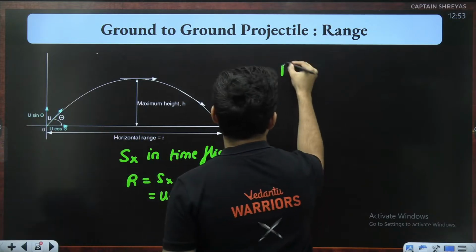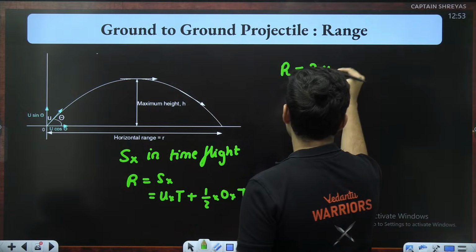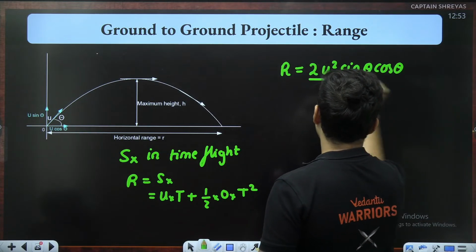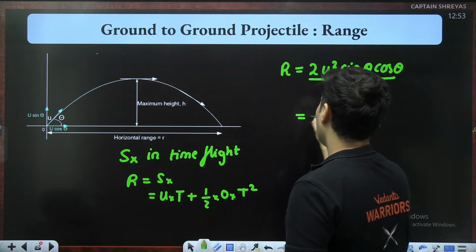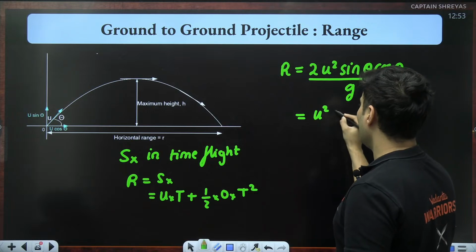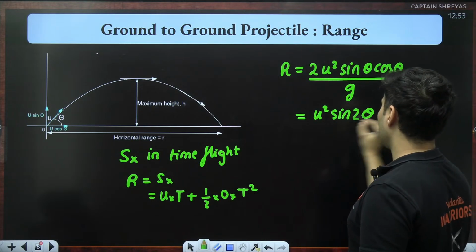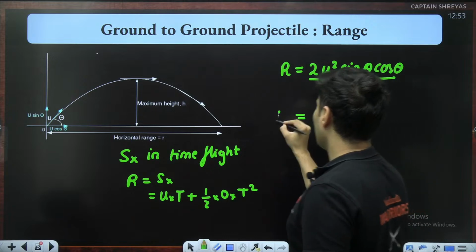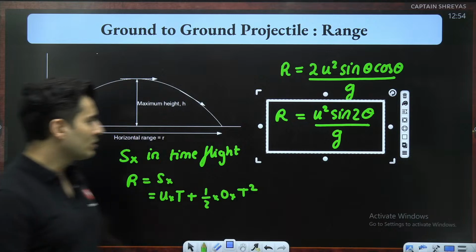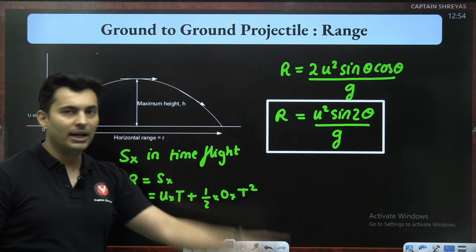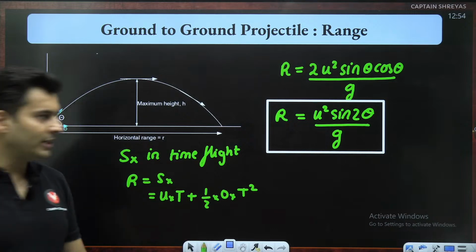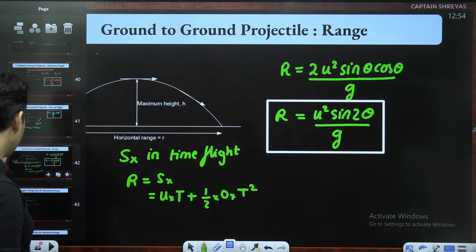Solving this, you get the range as 2u square sine theta cos theta whole thing divided by g, which you can also write as, since 2 sine theta cos theta is sine 2 theta, u square sine 2 theta divided by g. That is the formula for the range of the projectile: u square sine 2 theta divided by g. Is that absolutely clear? Everyone till this point? Awesome.